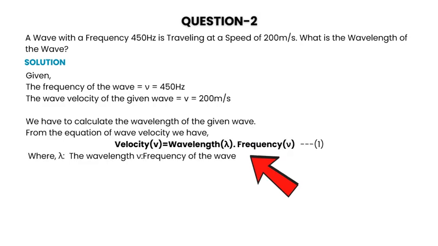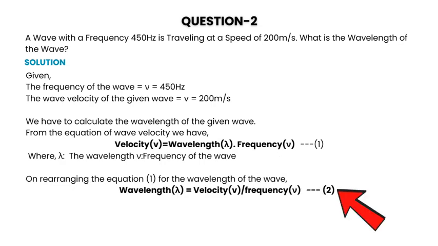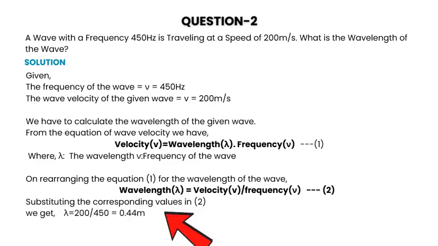From the equation of wave velocity, we have velocity equals wavelength times frequency. On rearranging the equation for the wavelength of the wave, we get wavelength equals velocity v divided by frequency. Substituting the corresponding values in equation 2, we get lambda equals 200 by 450, equal to 0.44 meters.